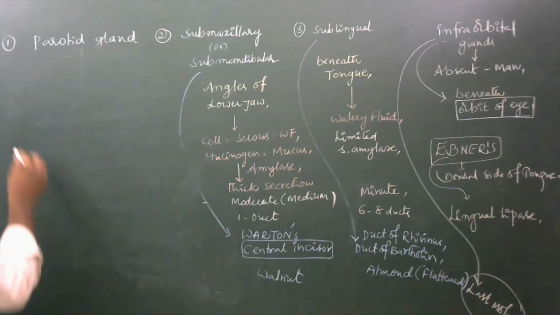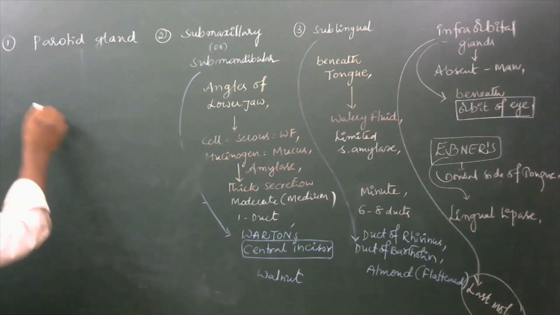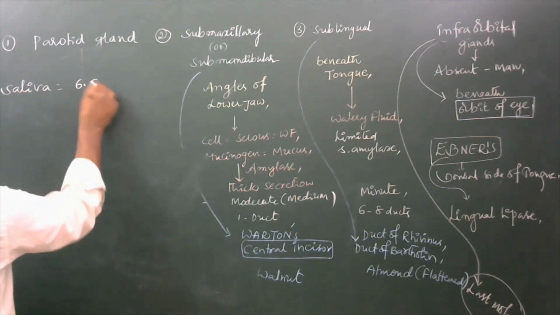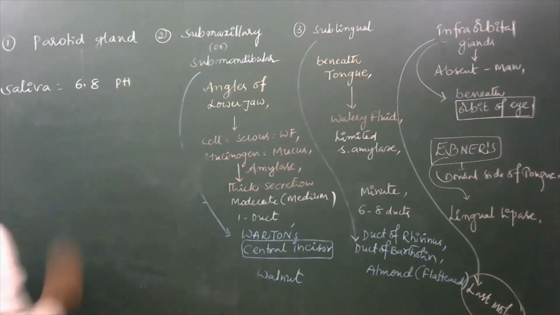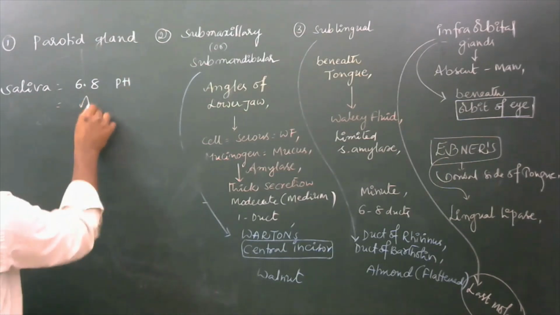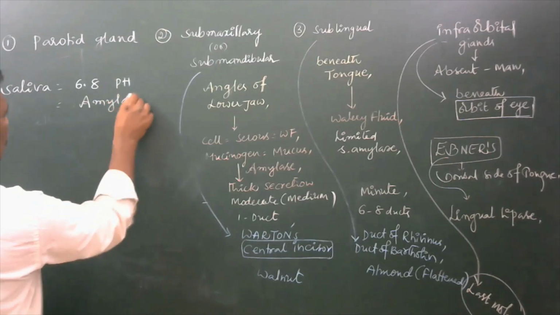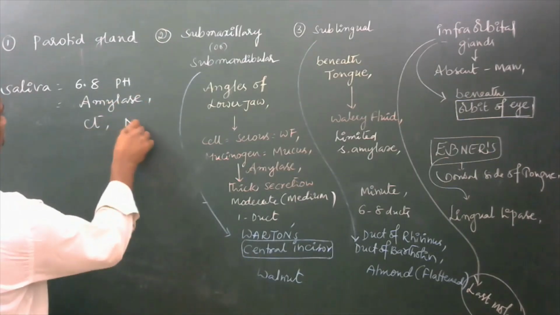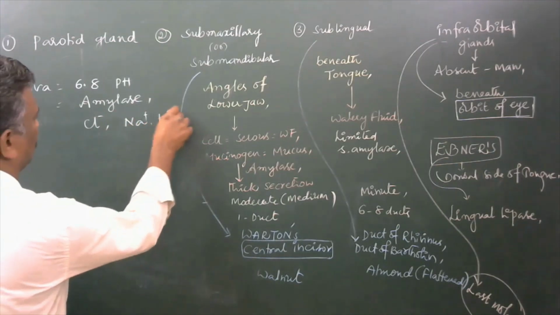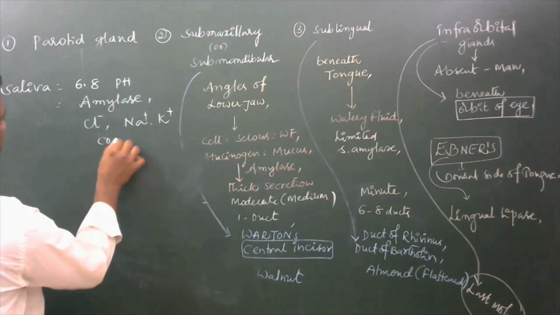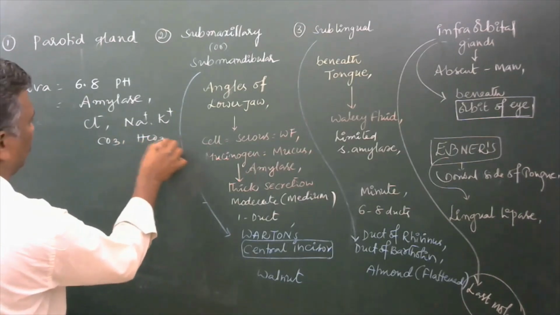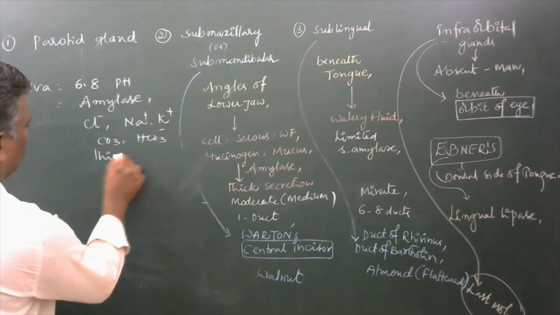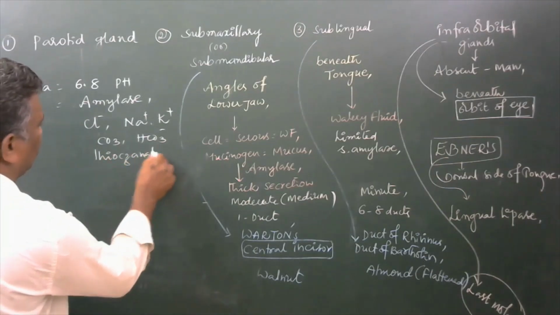Saliva has a pH of 6.8 and the enzyme amylase, Cl minus ions, sodium, potassium, carbonate, bicarbonate ions, even thiocyanate ions.